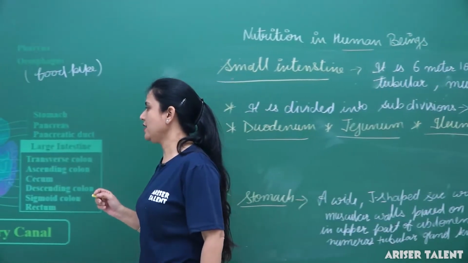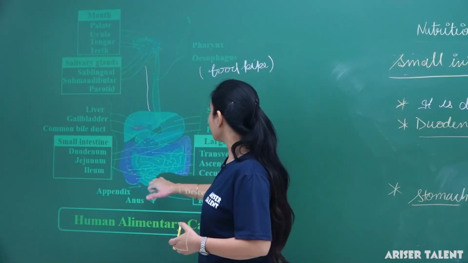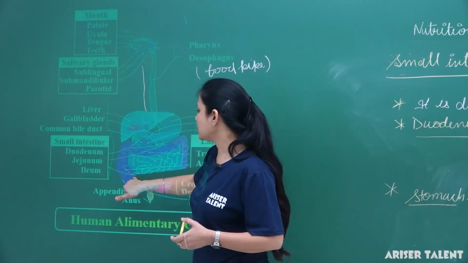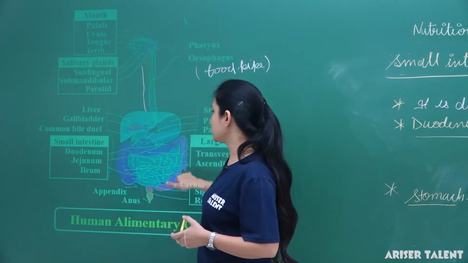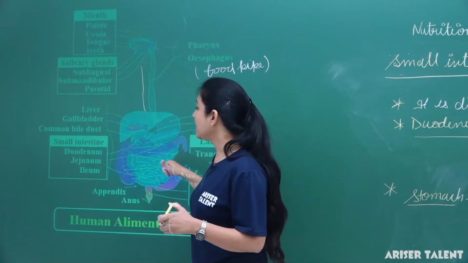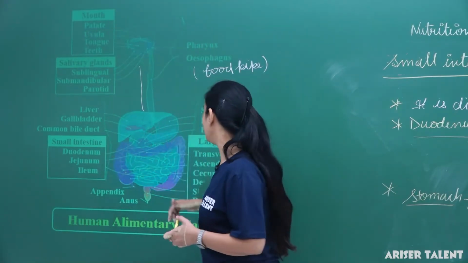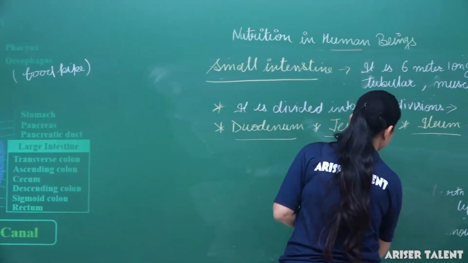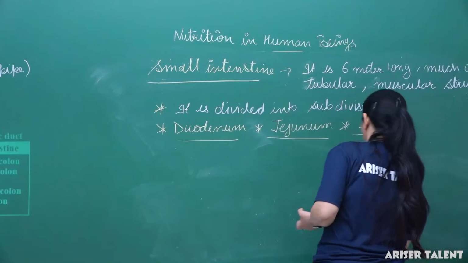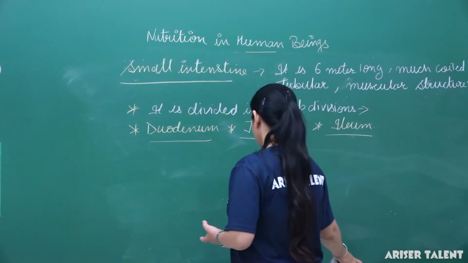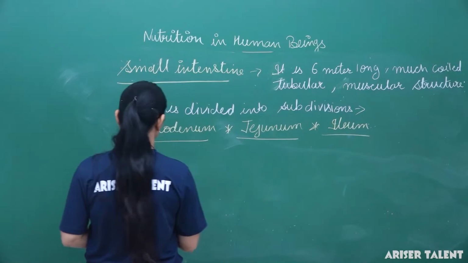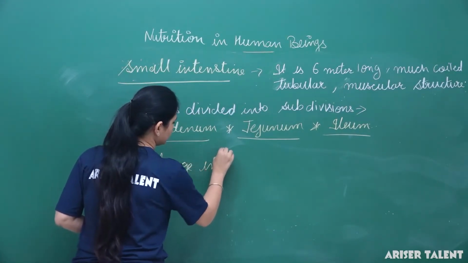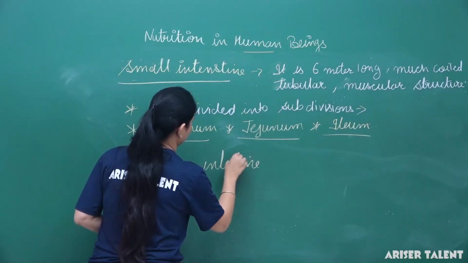Now we can see here that this small intestine is connected to the large intestine. So the next part of the alimentary canal is large intestine. Next we will talk about large intestine.